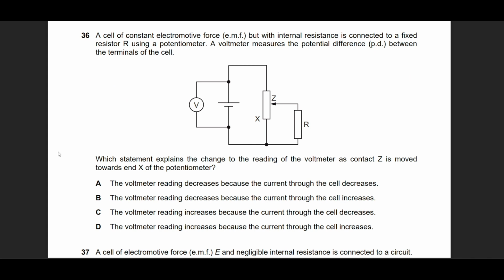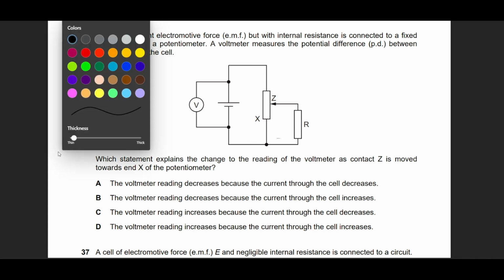Question number 36 also was a tricky question, but let's see how it goes. He says that Z is being moved towards X. You see, if you move Z exactly at this point, this is a piece of wire, and wire has zero resistance. If the wires have zero resistance, their voltage will be 0. And since this R is connected in parallel to a 0 voltage, that means this R is not participating in this equation or in the system at all. This is not even part of the system anymore.